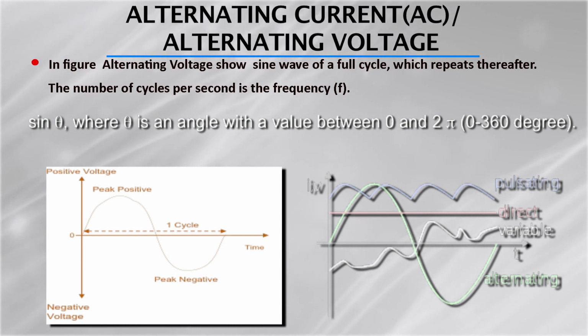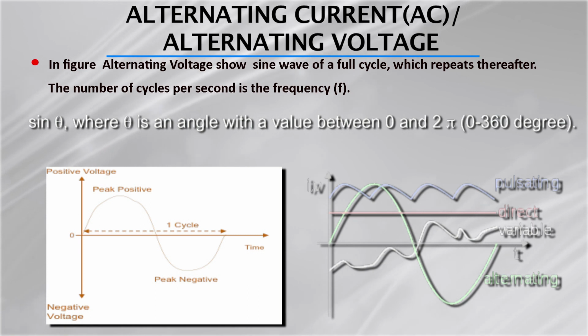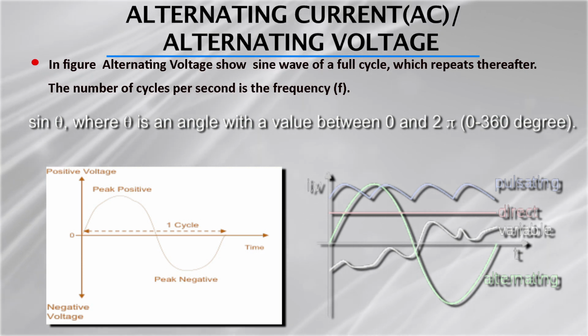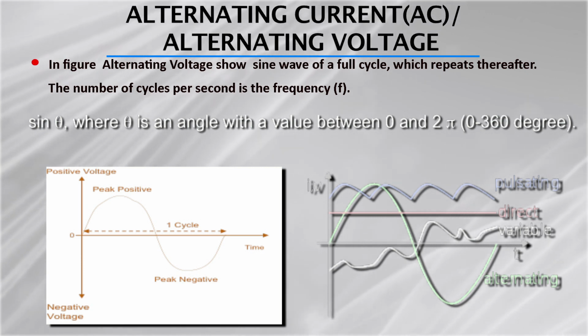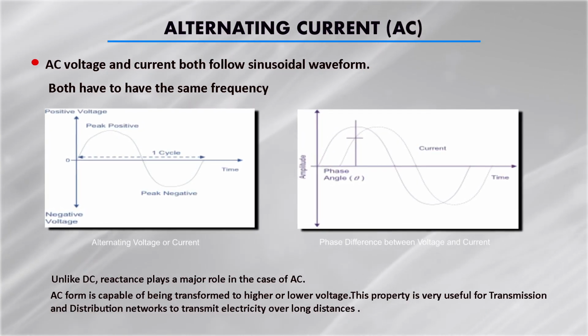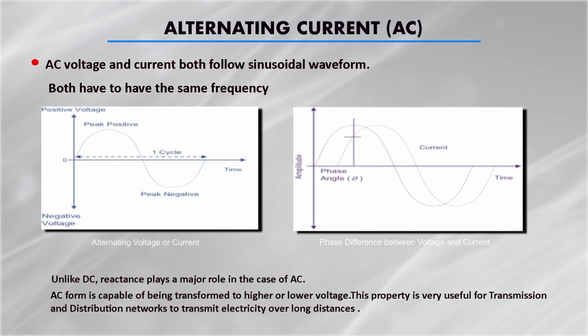movement of the current. So, being a sine wave, the value at any time point may be expressed as a trigonometric function, which is called sine theta. So, theta is the angle with a value between 0 to 2 pi, where 2 pi is 360 degrees. That means the movement of this one cycle is defined as 0 to 360 degrees. So, when we define the alternating current, it is a sinusoidal form. You can see here in the picture, alternating current and voltage.